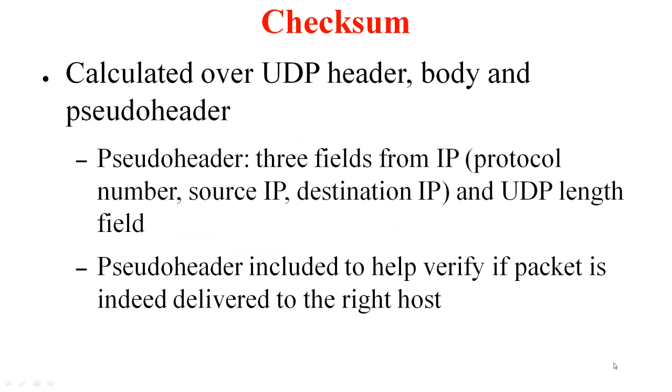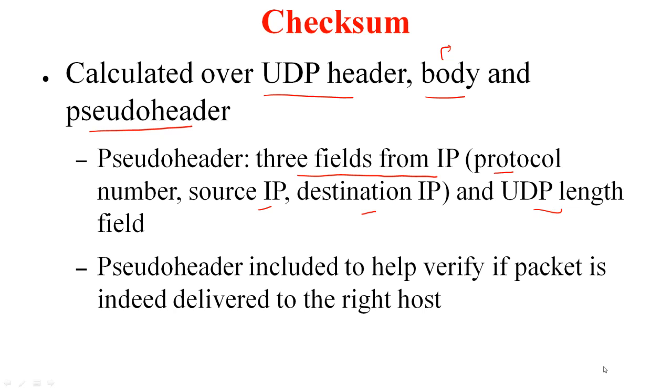So over what fields is the checksum calculated? This is calculated over the UDP header, the body, this is the application layer data, and something called the pseudo header. What is the pseudo header? It is made up of 4 fields in total. 3 fields actually come from the IP header. This corresponds to the protocol number, source IP and destination IP. And then you are repeating the UDP length field. In other words, this UDP length field is counted twice when you are calculating the checksum.